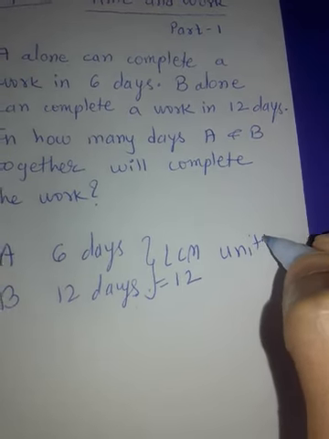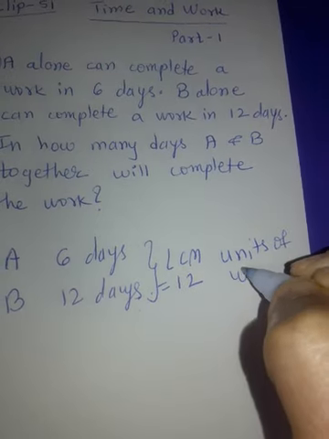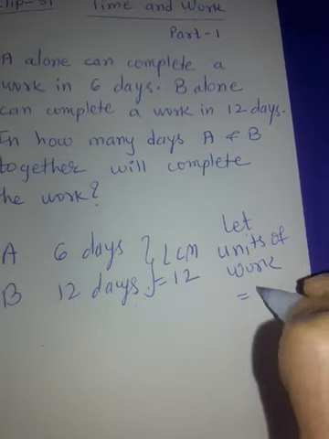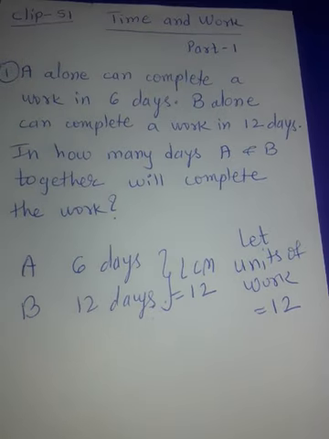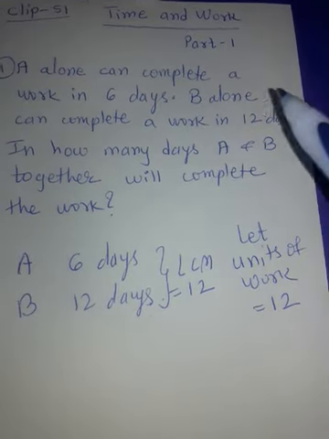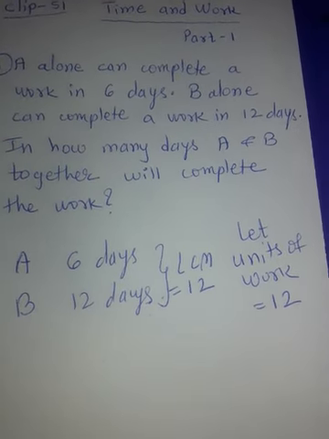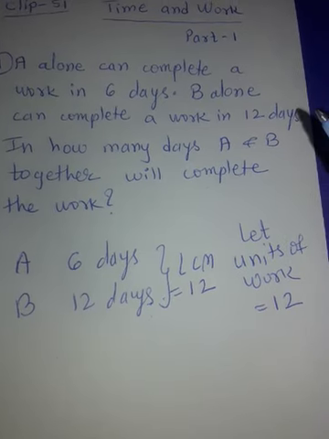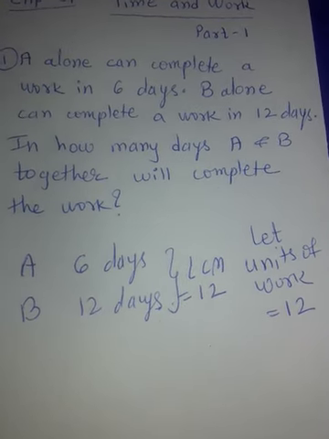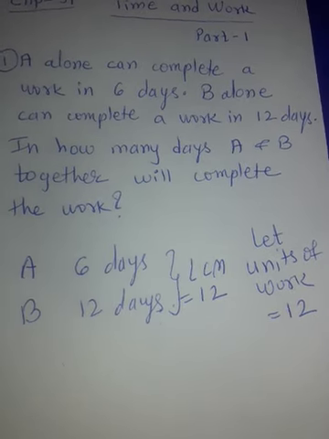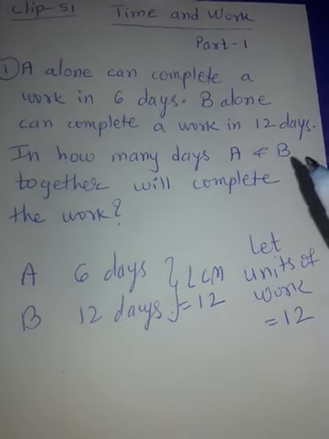Let the units of work be 12. Now understand this one concept. They are doing some work. What work, we don't know. Work can be anything. Work can be even painting the wall, filling the well, rubbing the blackboard. Anything can be the work. So we don't know what the work is.